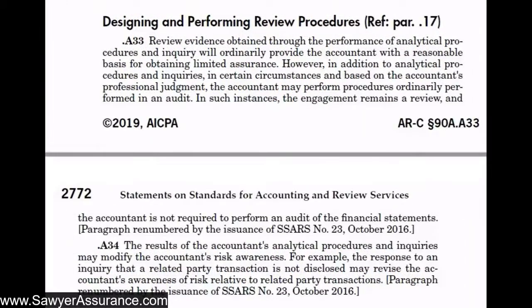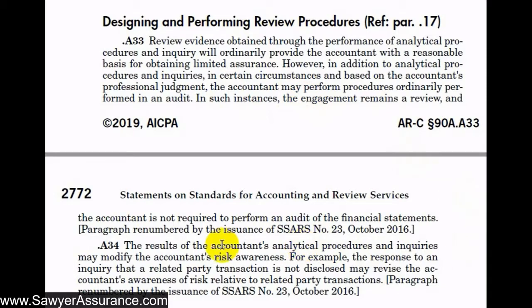Okay, so now we're down into the explanatory material section as it relates to designing and performing review procedures. It makes a note here that performing analytical procedures and inquiries will normally provide us with a reasonable basis for obtaining limited assurance. But they do note here that in some circumstances, we might perform procedures that are commonly performed in an audit. And if we do that, the engagement still remains a review, and we don't necessarily have to perform an audit of the financial statements. So we can still say that we performed this review in accordance with SARS.